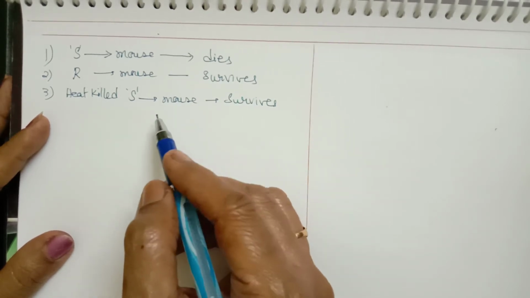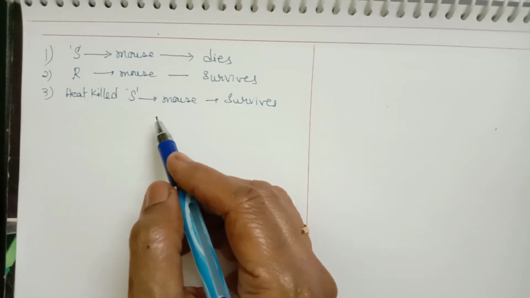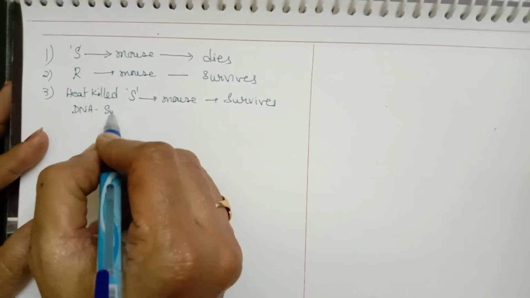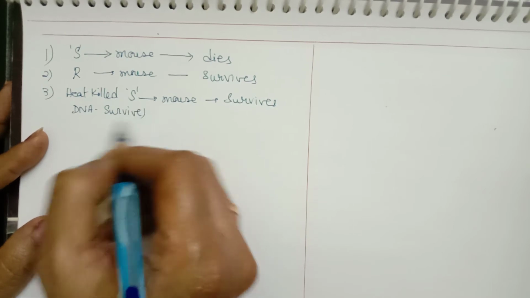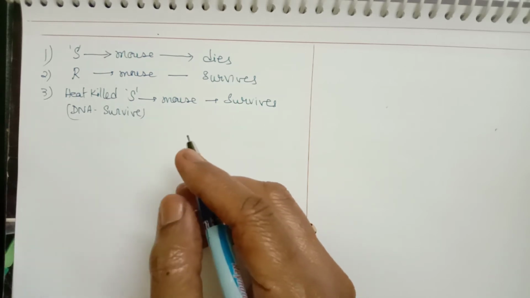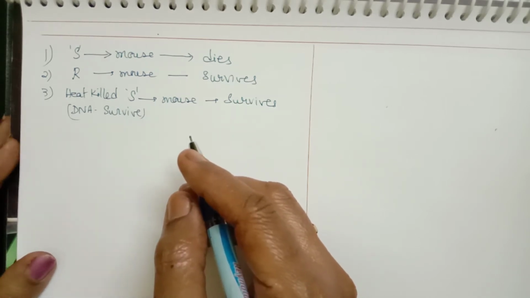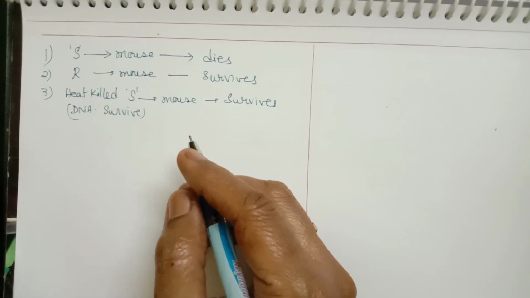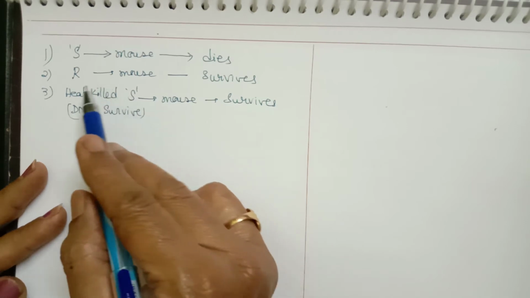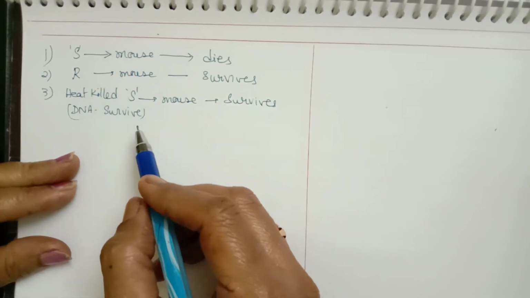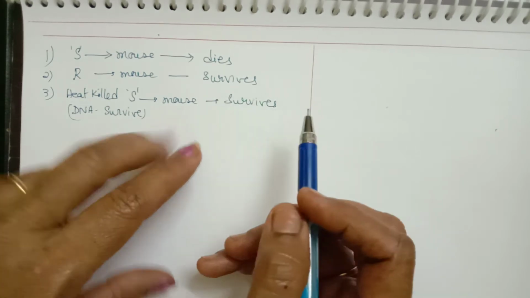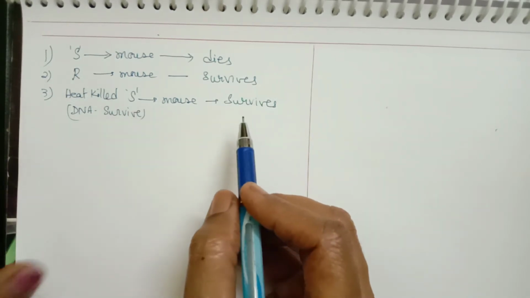When bacteria are heated at a very high temperature, the cells may be killed, but the DNA can survive. One property of DNA we discussed is that at very high temperatures, the DNA undergoes only denaturation. So DNA cannot be destroyed under any extreme conditions. In heat killed S-type, only DNA remains. When this DNA enters the mouse, the mouse survives because this DNA is not able to cause any disease.